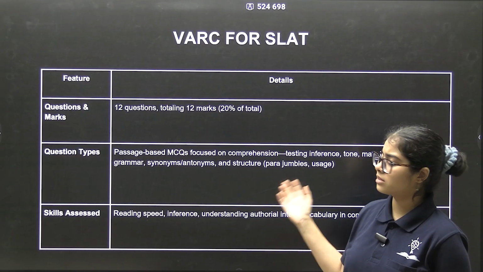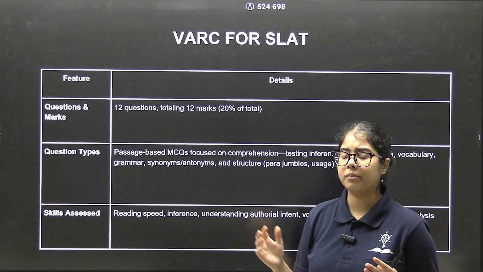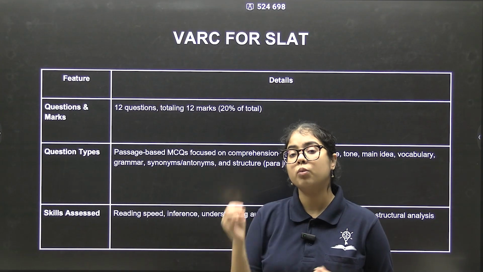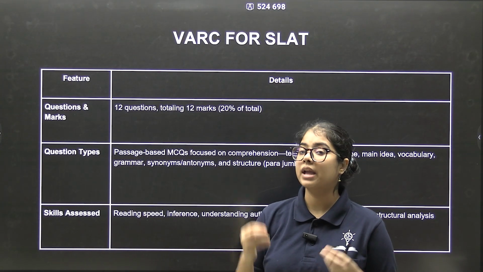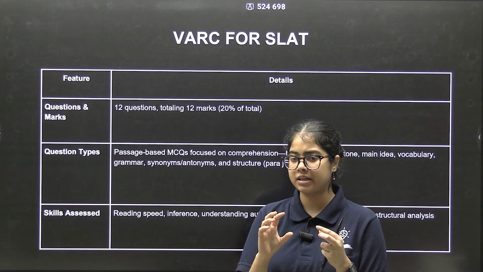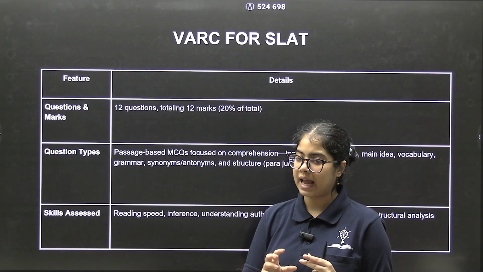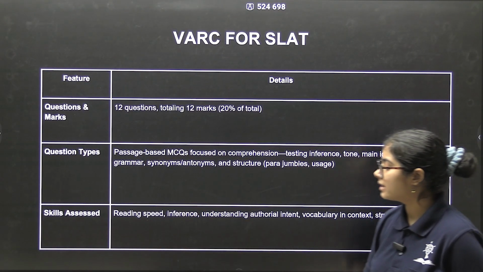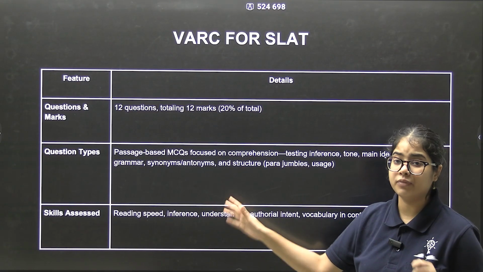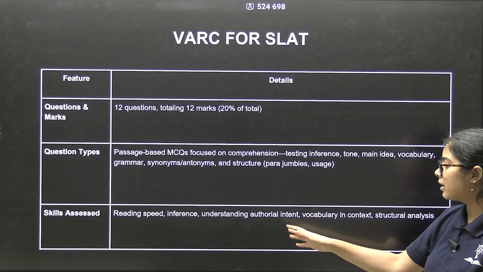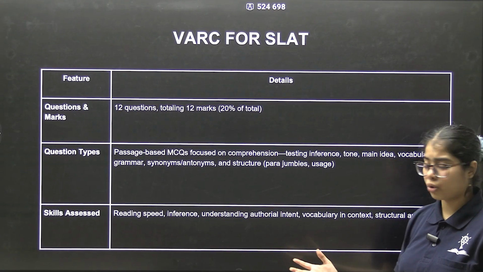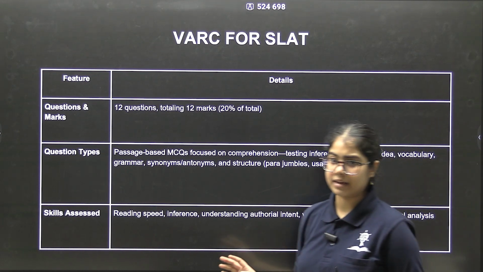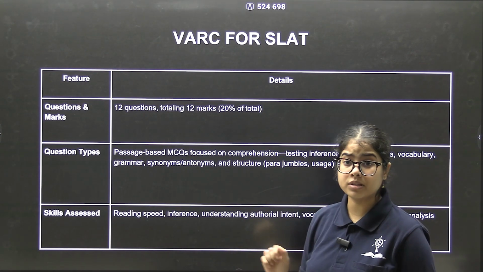So this mirrors the ALIT format, but the level of difficulty is very easy as compared to both CLAT and ALIT. ALIT would probably be the highest in difficulty level, then CLAT, and then SLAT. Skills assessed are reading speed, inferential skills, understanding authorial intent and tone, vocabulary, structural analysis, similar to CLAT. So this was all about SLAT.